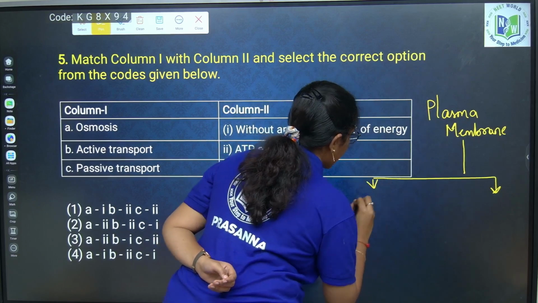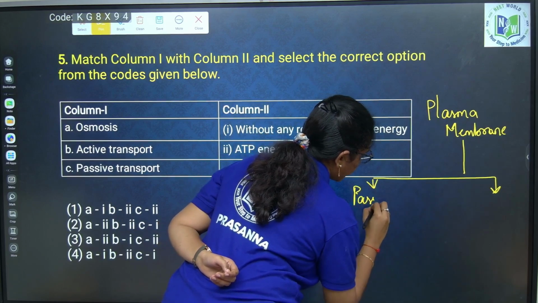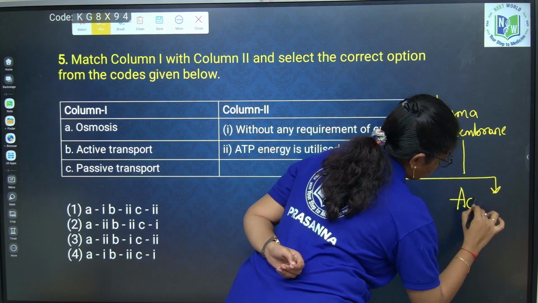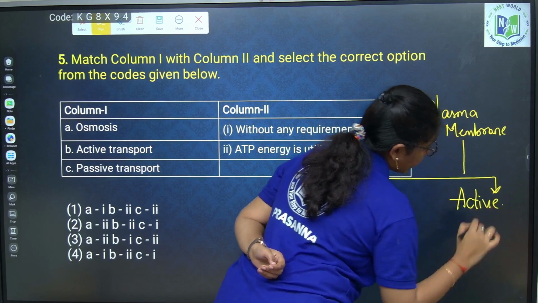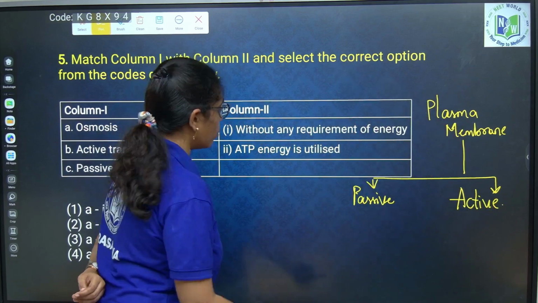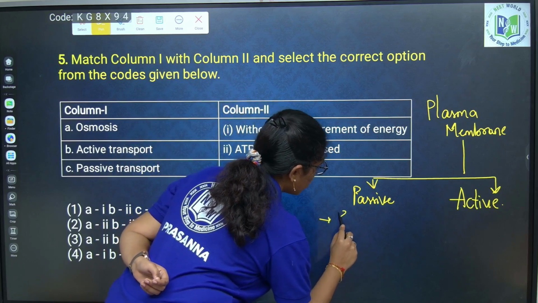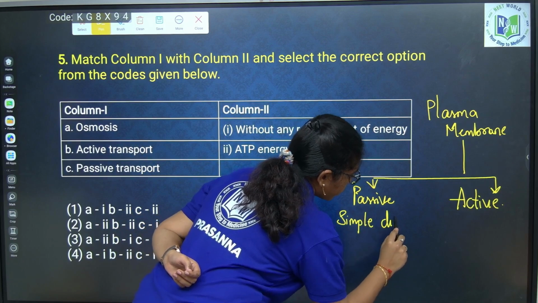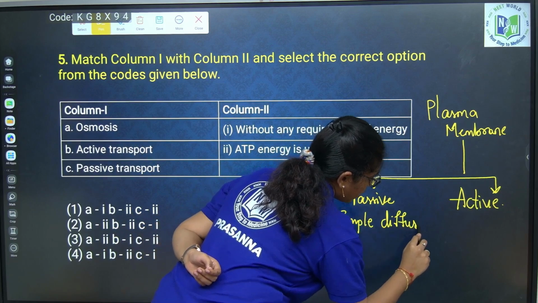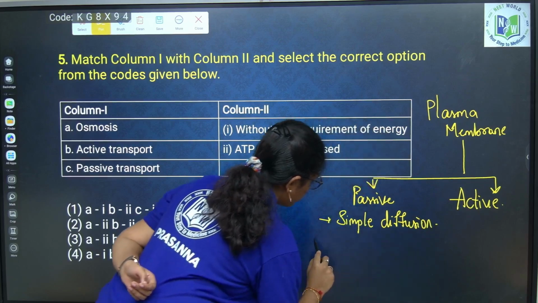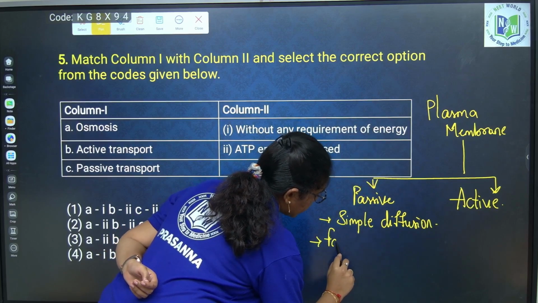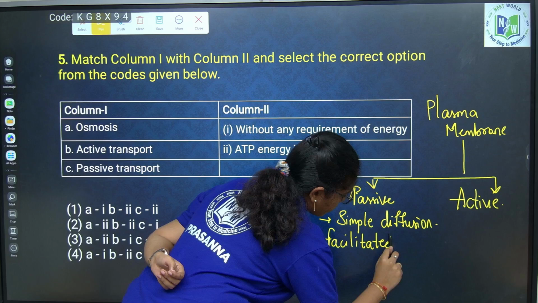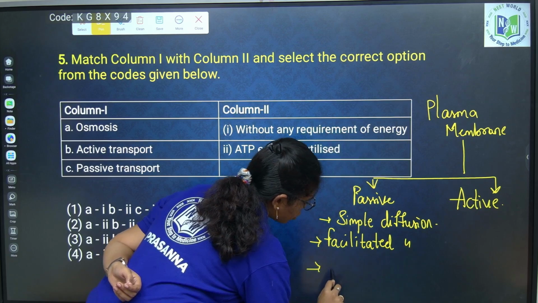One is called passive transport and the other is called active transport. Passive transport includes simple diffusion, facilitated diffusion and osmosis.